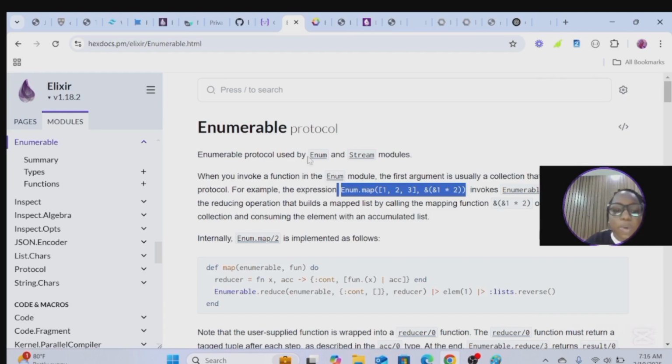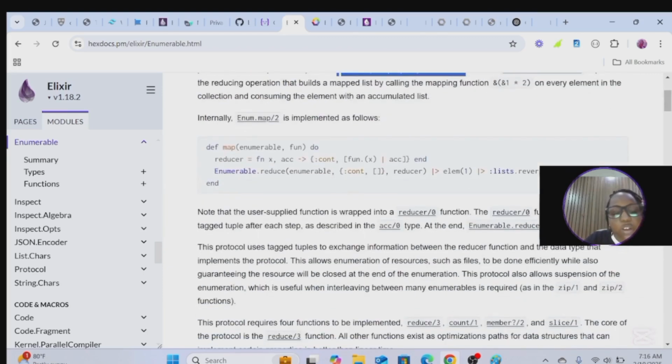So when you invoke a function in any module, the first argument is usually a collection, and we have seen over there that it must implement this protocol. For example, the expression Enum.map invokes Enumerable.reduce. To perform the reducing operation, it builds a mapped list by calling the mapping function on every element in the collection and consuming the element with an accumulated list, as we have seen in the play over there.